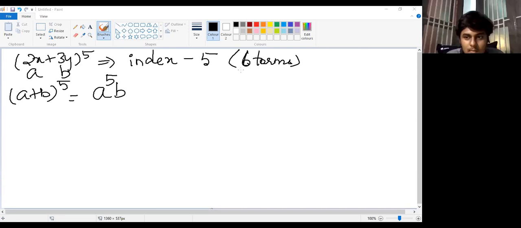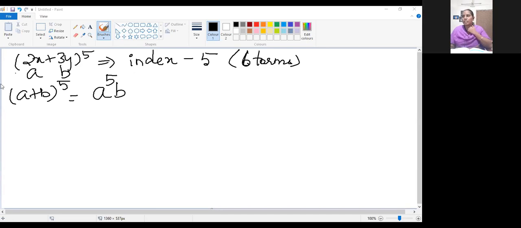B is 0, I told you. If one starts with the higher power, the other term will start with 0. The first quantity starts with the higher power, and the second quantity will be increasing, so it will start with 0.